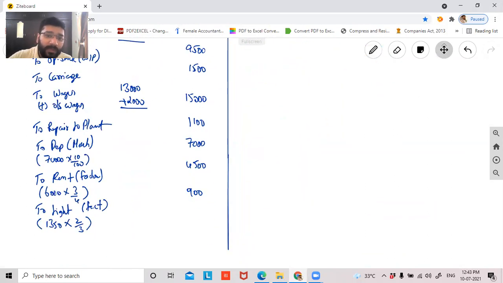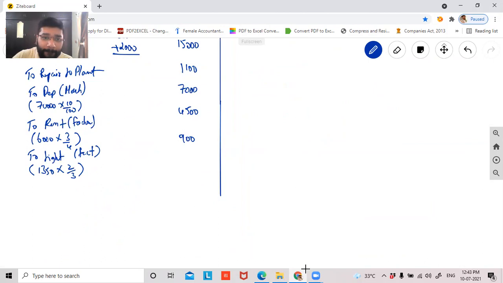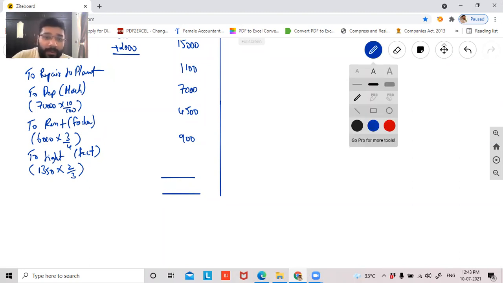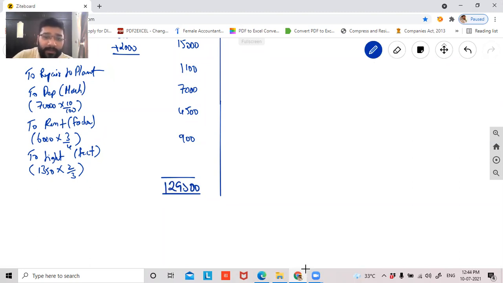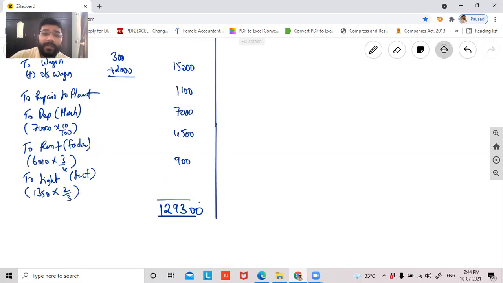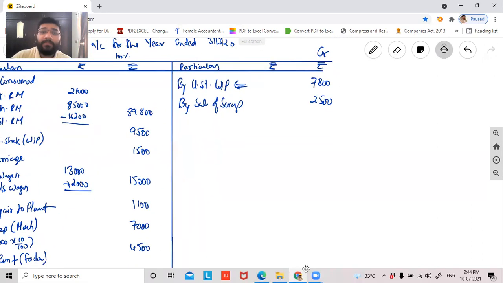What is the total cost on the debit side, guys? 1,29,300. Are you all getting the same answer, guys? Please do it individually. Do not copy it. 1,29,300 is the total cost of production. From that, I'll minus these two items so that my cost of production will reduce.